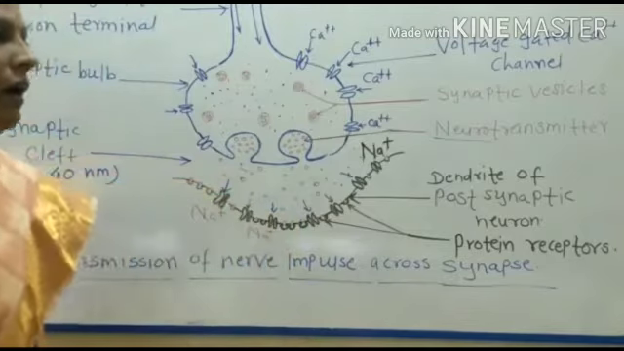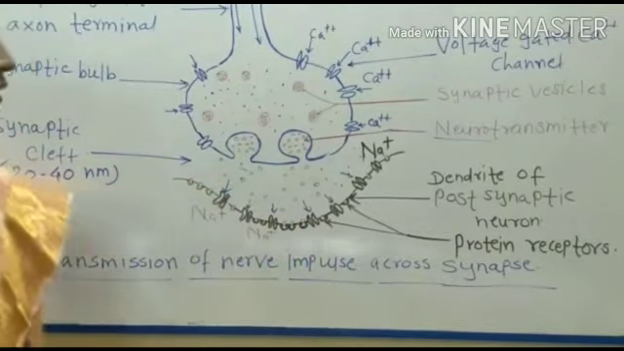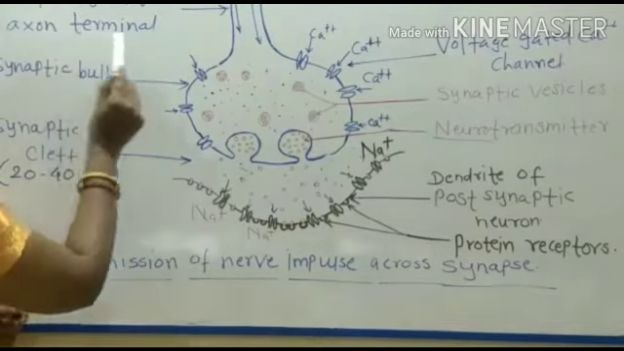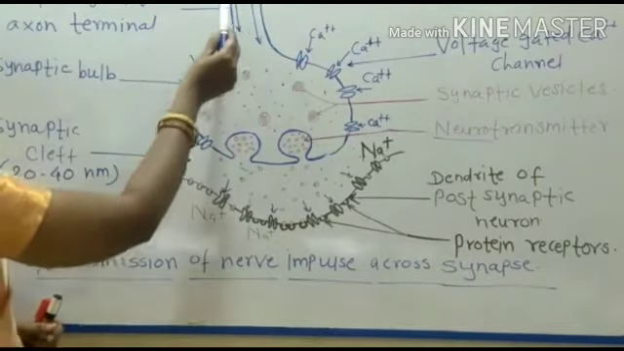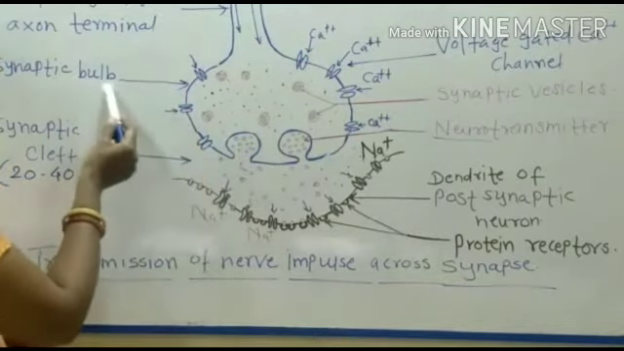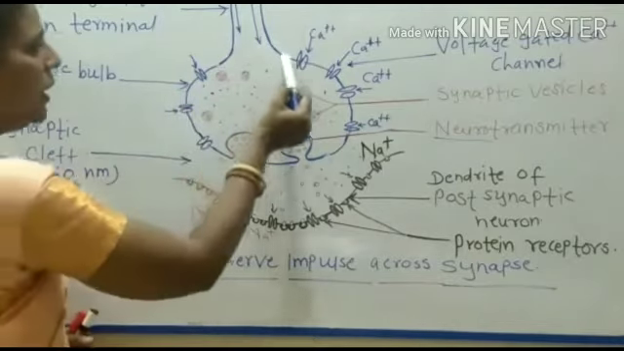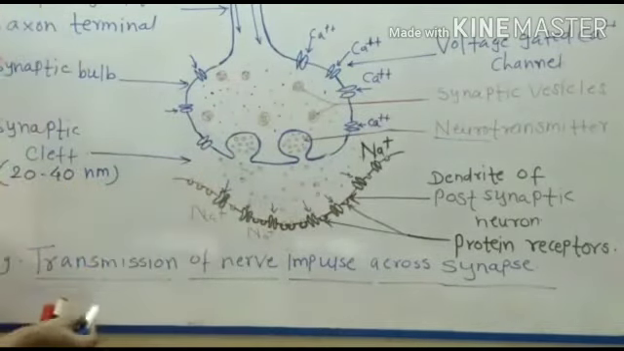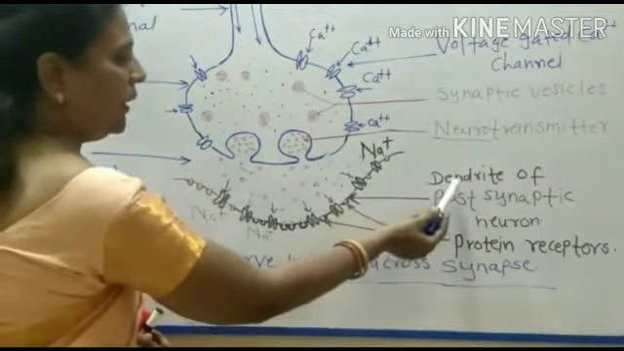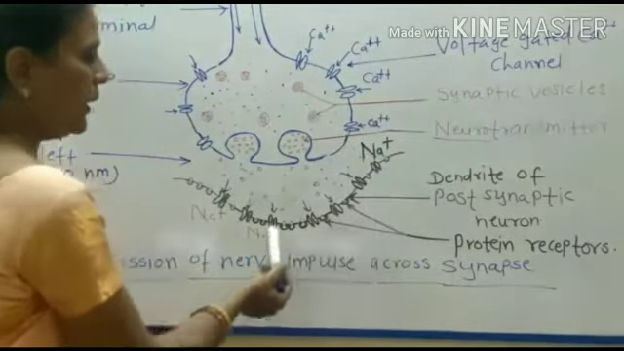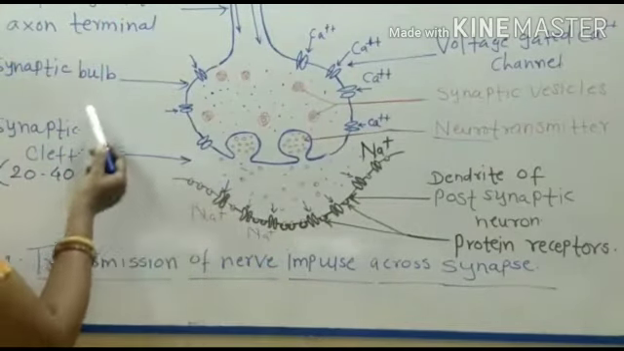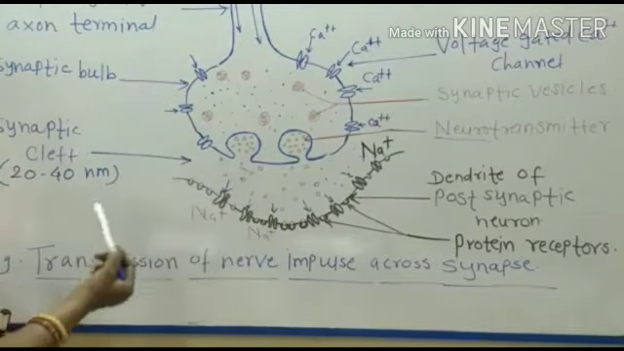Now in the chemical synapse there are three structures. Here we have sketched the diagram. This is the presynaptic axon terminal. This axon terminal shows the synaptic knobs, or the synaptic bulb. Then there is the postsynaptic neuron, which may be the dendrite of the postsynaptic neuron. And the third structure is the synaptic cleft between the presynaptic and postsynaptic neuron.